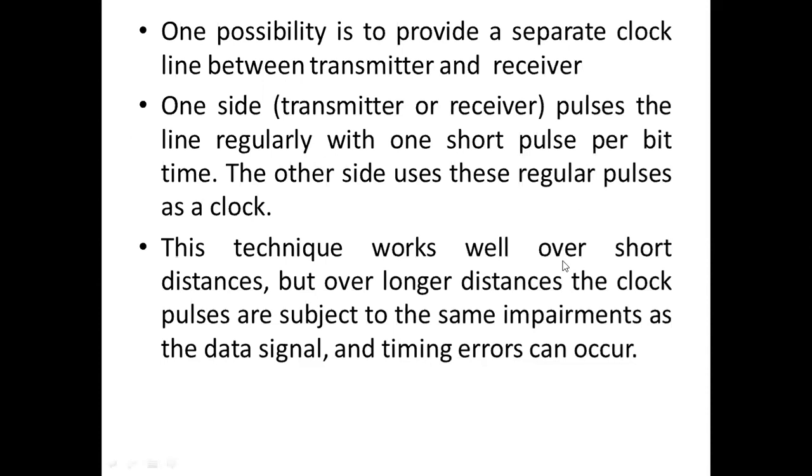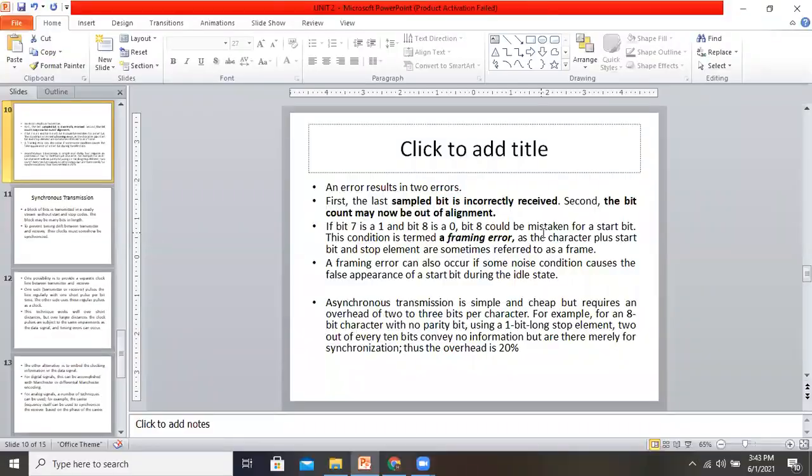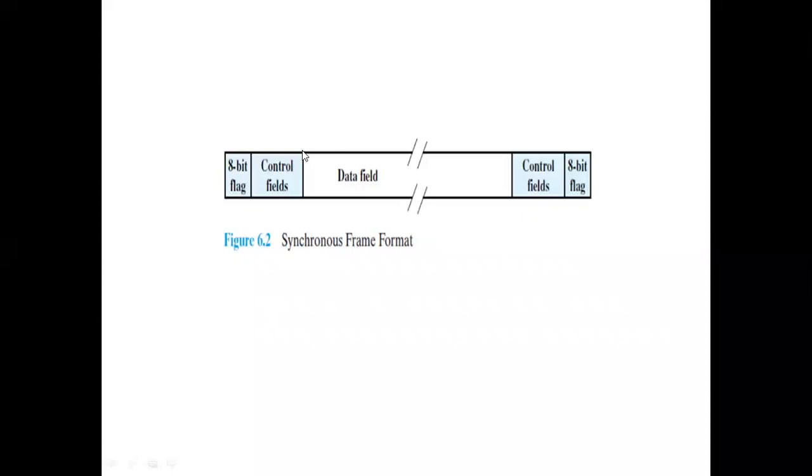So I can show you the format of how we are transmitting in the synchronous transmission. In synchronous transmission, we are going to include the control fields. These control fields are used for the clock as well as error and flow control. So when it has to start and when it has to stop, we need to include that. And this data field is going to include the bits.